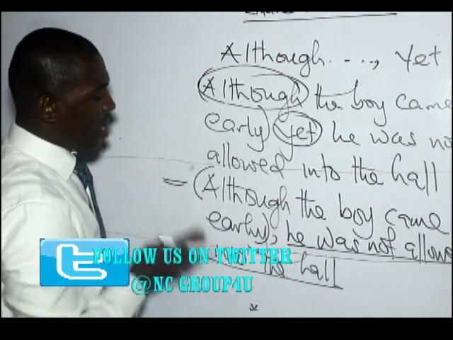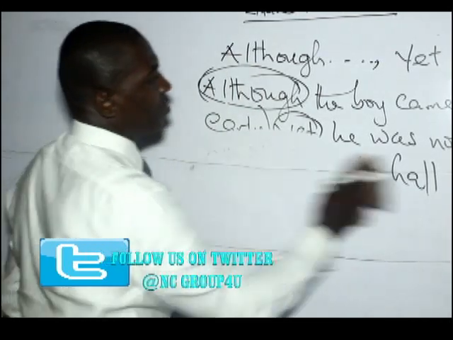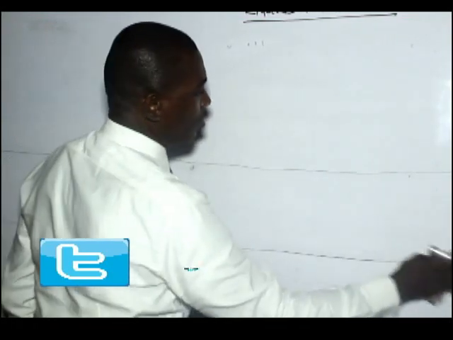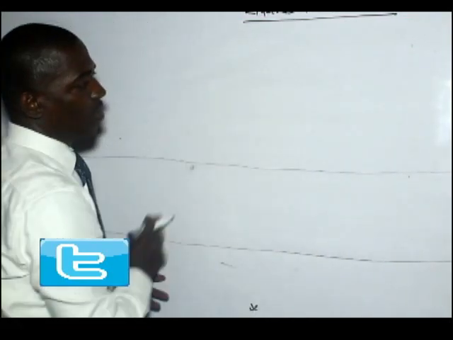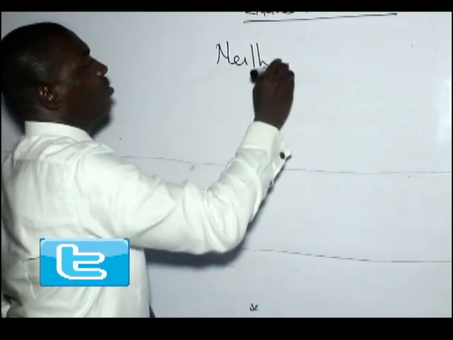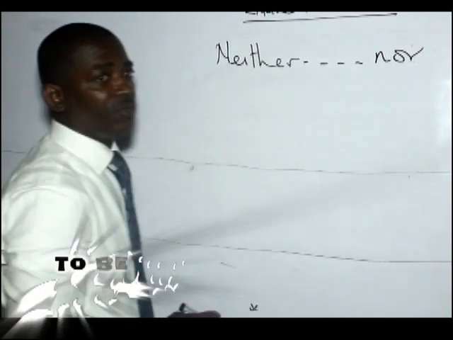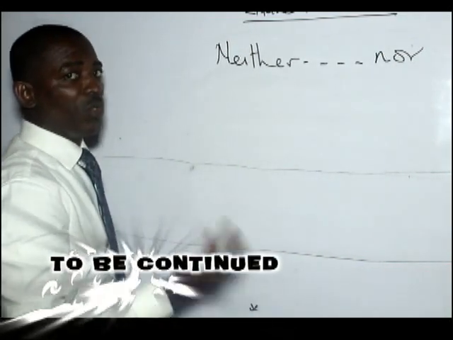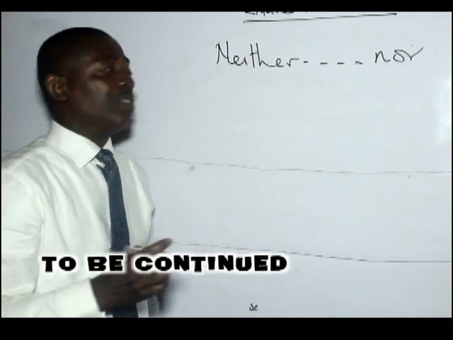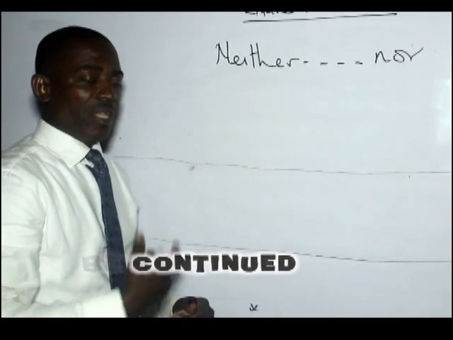Now, we also have words such as neither, collocating with none in the negative. Neither collocating with none. And these words are the expressions that link us.